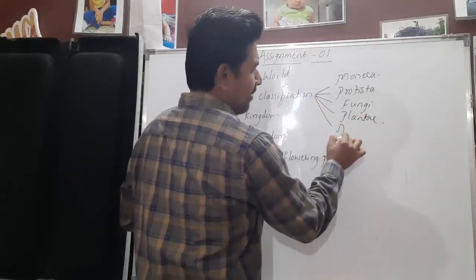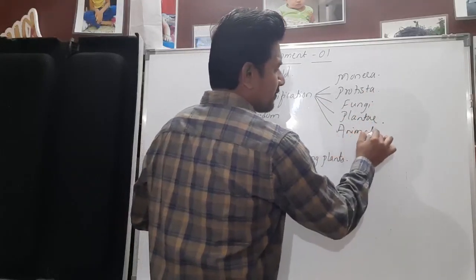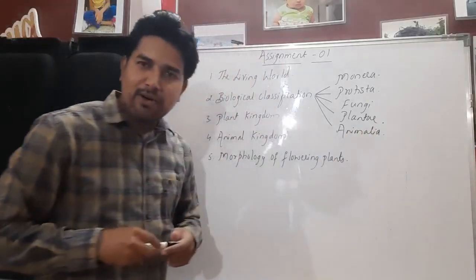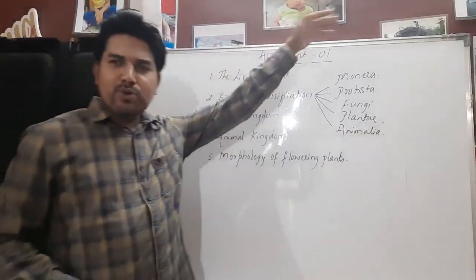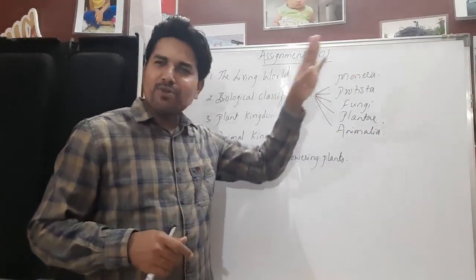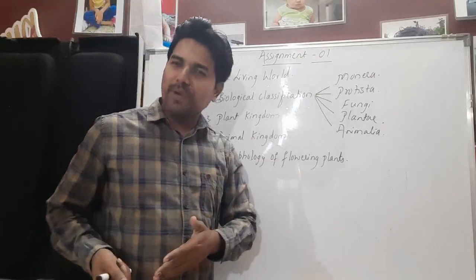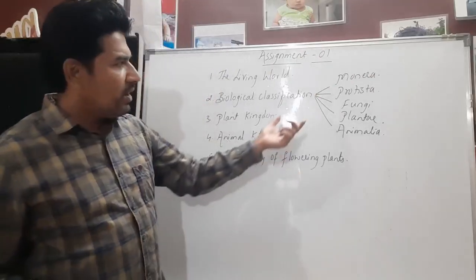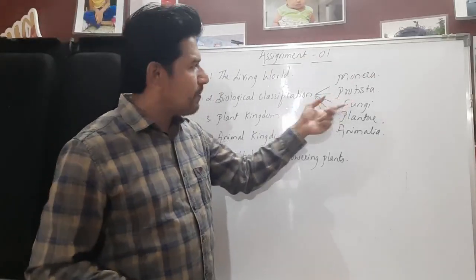And finally comes Animalia. Okay, as we know regarding all these things, Monera includes a sole class of bacteria only, and we have divided bacteria based on their shapes: rod shape, comma shape, spring-like shape, and spherical shaped bacteria.